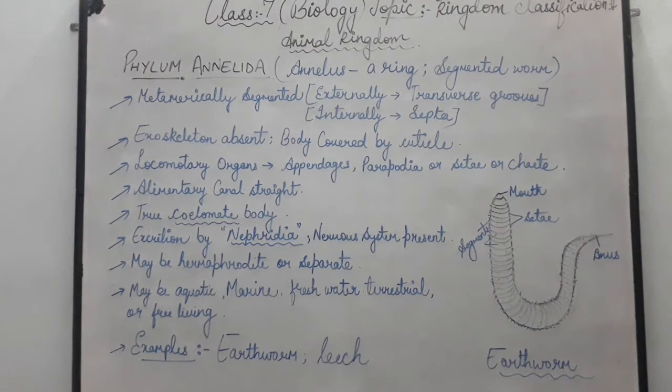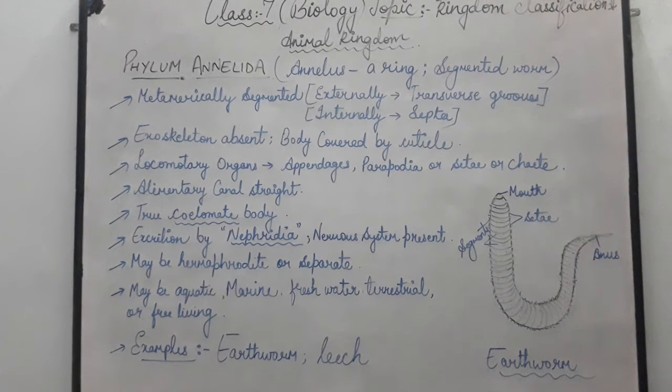First, they are metamerically segmented. Children, metamerically segmented means whose body is divided into segments. So children, the organisms belonging to phylum Annelida are divided both externally as well as internally. They are divided externally by the transverse grooves. In the diagram of an earthworm you can see transverse lines drawn all over the body.